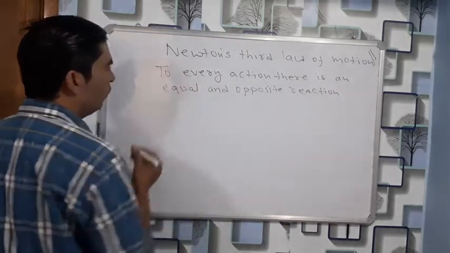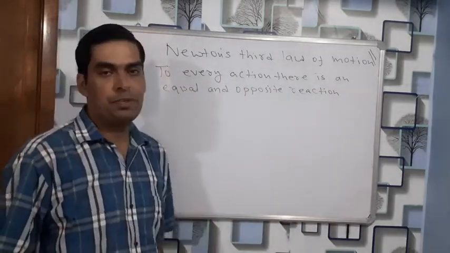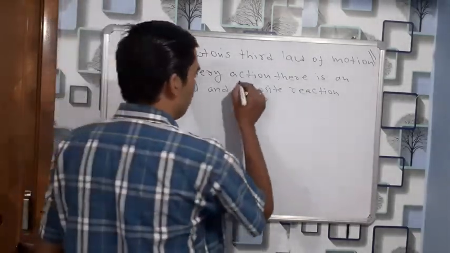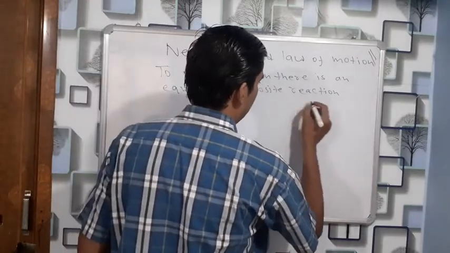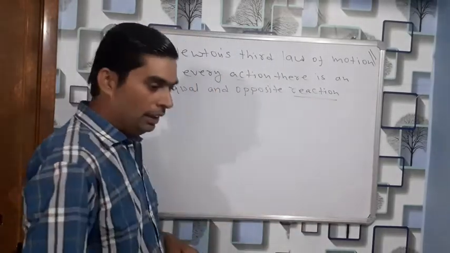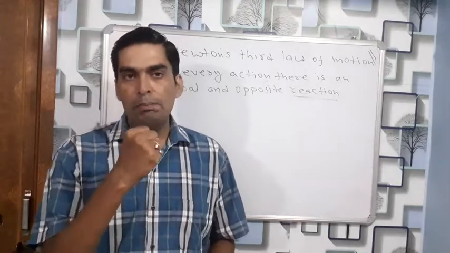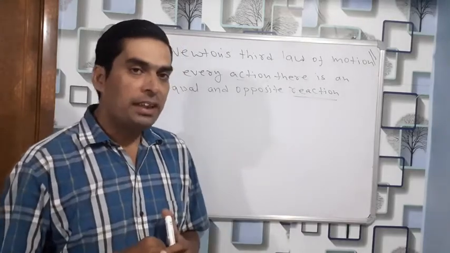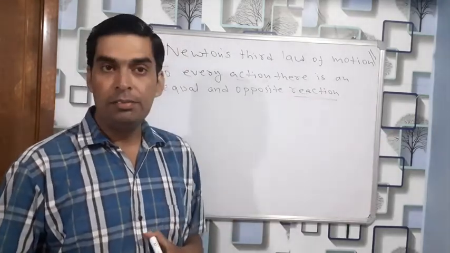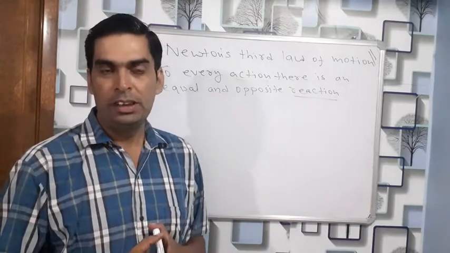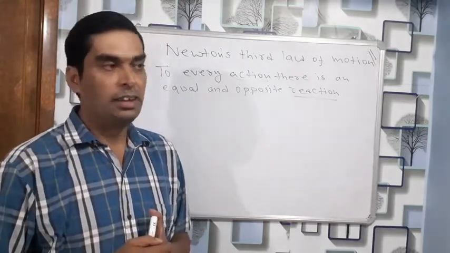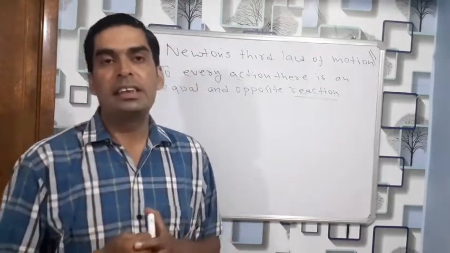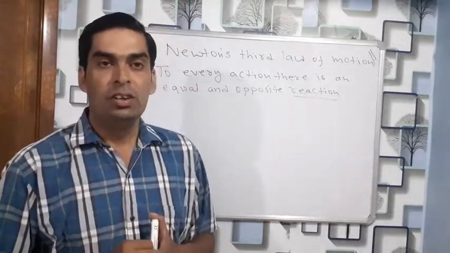So here two words are introduced. One is action, another is reaction. What are these? Action and reaction. Suppose we give a punch to this wall. Then what is happening? Only the wall is getting hurt, or are your fingers also getting hurt? You can do it and see. Yes, the wall is getting hurt, we can tell by the sound, but our fingers are getting hurt too, that we are feeling. So what has happened?